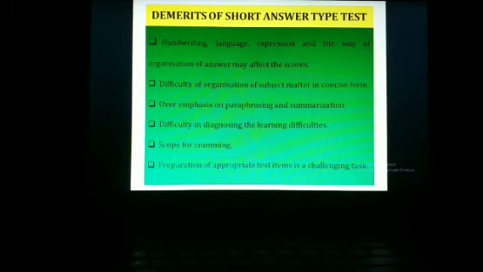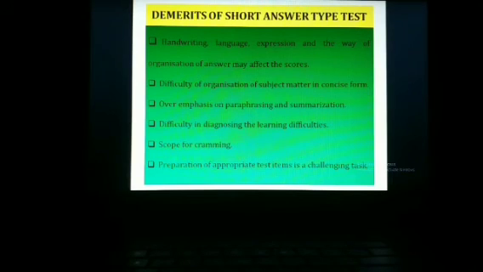डिफिकल्टी इन डायग्नाइजिंग द लर्निंग डिफिकल्टीज. In case of objective type of test, it is more easy because answer is pinpointed to the point. Short answer type provides little scope of subjectivity, though the long answer type provides much scope of subjectivity of items. The scope for cramming also. Sometimes the learners or the respondents go for cramming of selected questions, short answer type questions, and that is also a demerit or a limitation of item preparation.